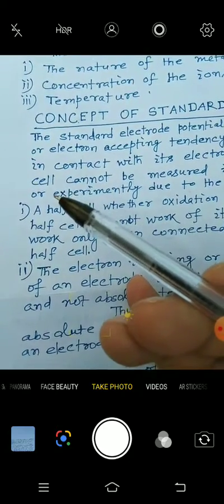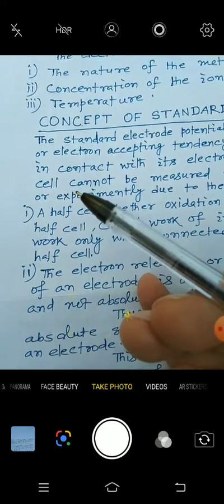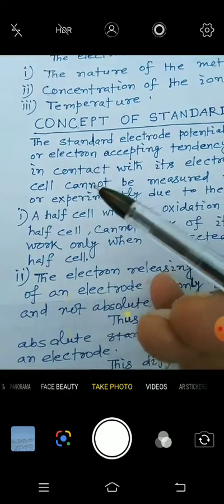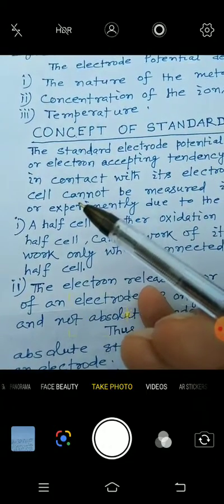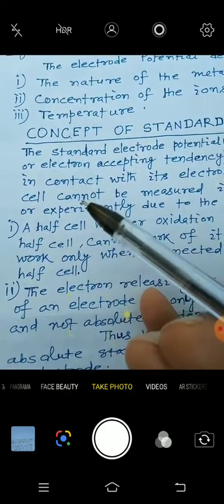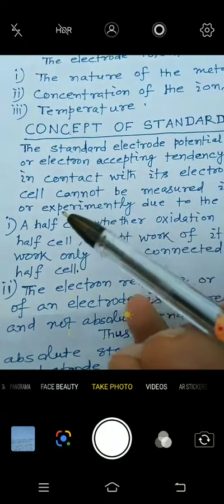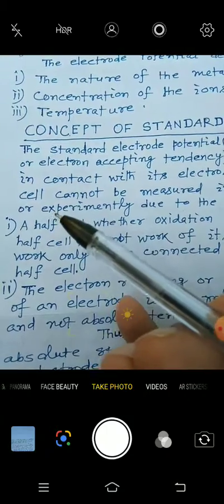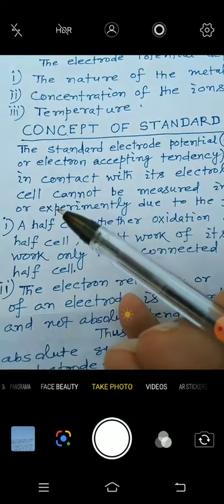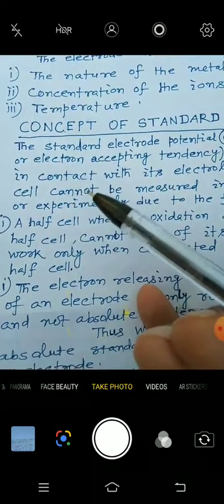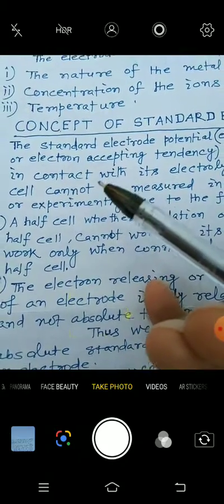But the electrode potential of that other electrode should be considered zero. Considering that electrode potential zero, we can find the electrode potential of the other electrodes. So electrode potential is a relative value.